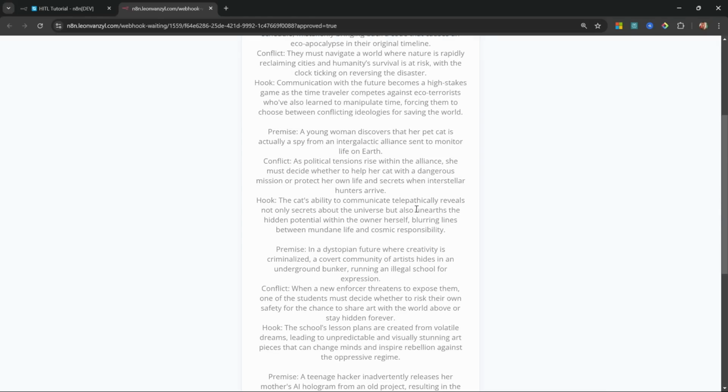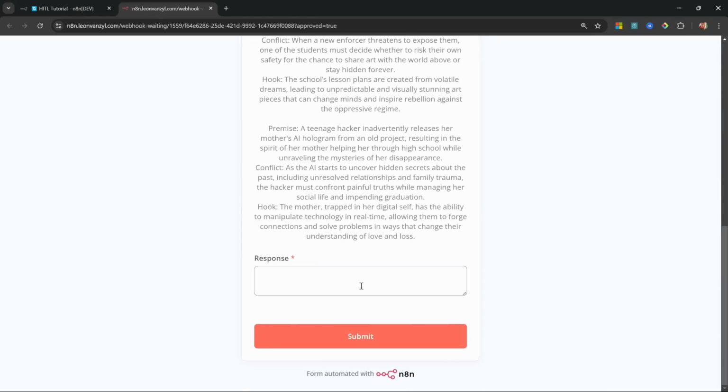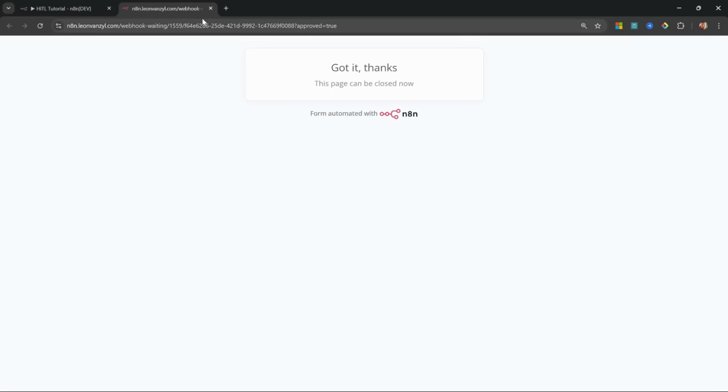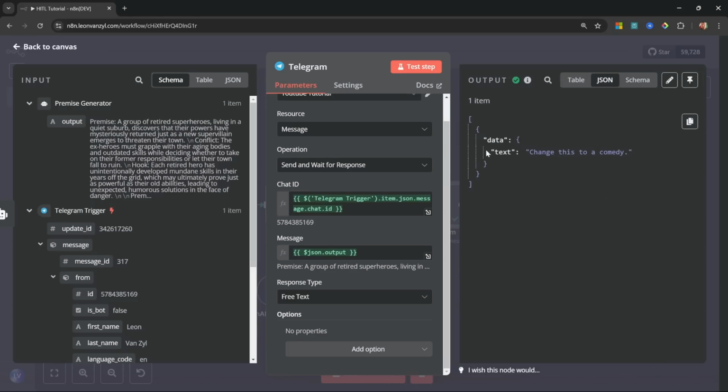And if we open this up, we get that full premise and we get a single field where we can enter our response. And of course, if you use the custom form, you could add additional fields that you can use throughout your process. Let's simply say, change this to a comedy and let's submit this. Cool. So back in n8n, we now get this text back with the feedback from the user.